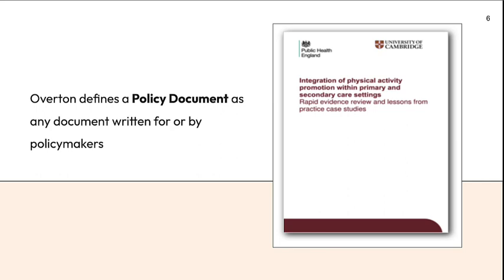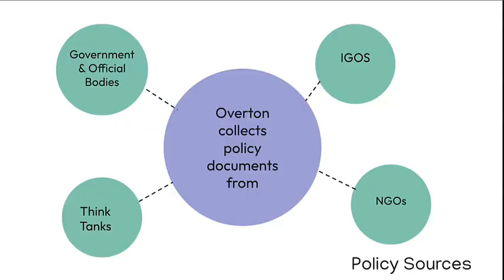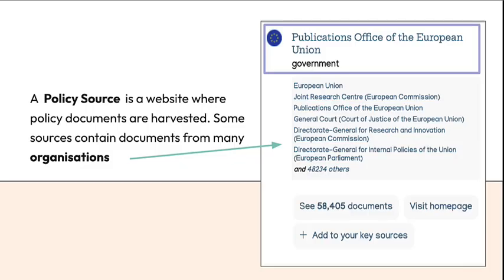Overton defines a policy document as any document written for or by policymakers, which gives us a broad view of the policy landscape. We collect policy documents from government and official bodies, IGOs, NGOs, and think tanks. A policy source is a website where policy documents are harvested, and some sources contain documents from many organisations.